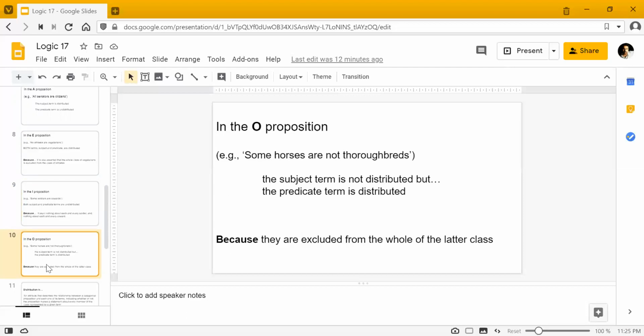Okay, lastly, the O proposition. इसमें another example. Some horses are not thoroughbreds. ठीक है? अब इसमें क्या हो रहा है कि the subject term is not distributed but the predicate term is distributed. Subject term का तो it's pretty clear कि हम लोग all horses की बात नहीं कर रहे, हम some horses की बात कर रहे हैं.